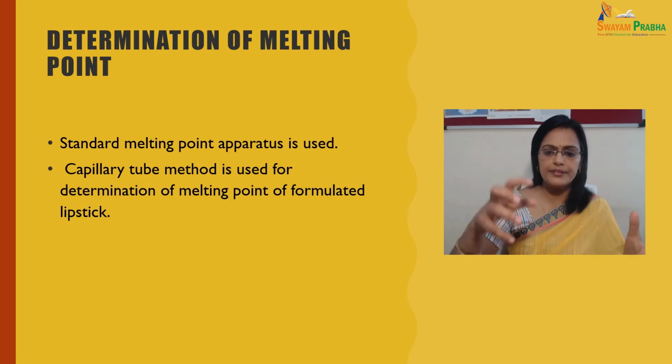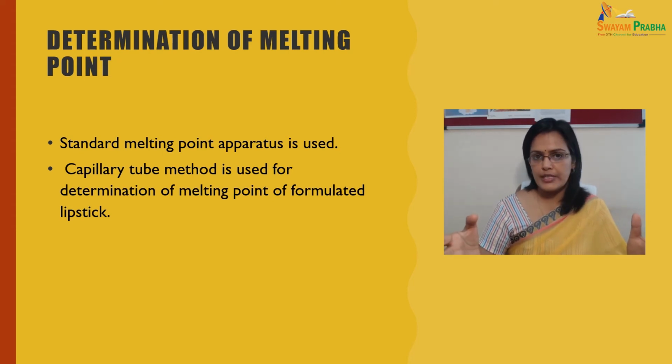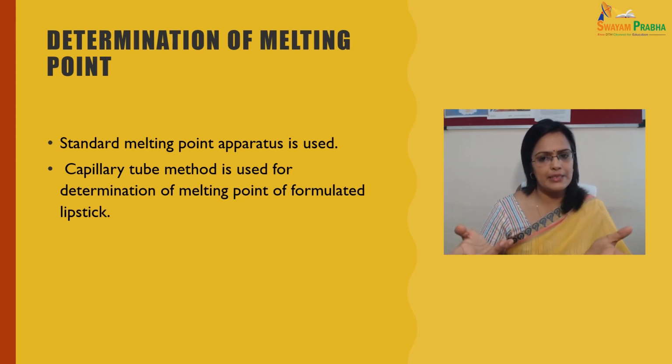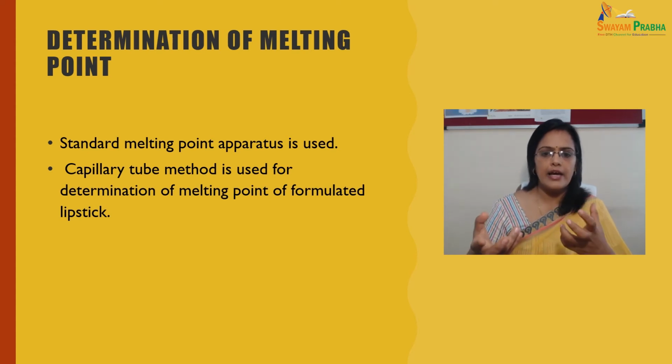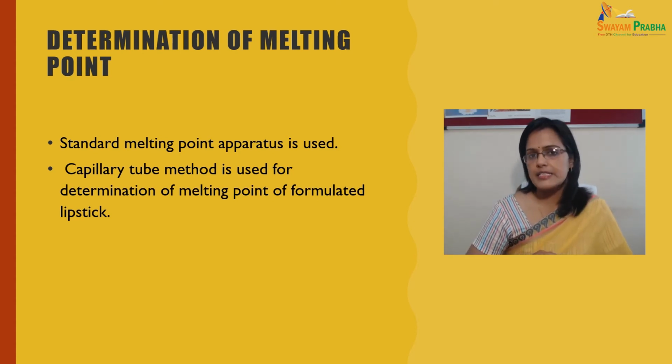Determination of melting point. A standard melting point apparatus is used, and the capillary tube method can also be used for the determination of the melting point of the formulated lipstick. The capillary is loaded and placed in the capillary apparatus, and the temperature at which the product melts completely is noted. This procedure is repeated 3 times and the average melting point is taken.